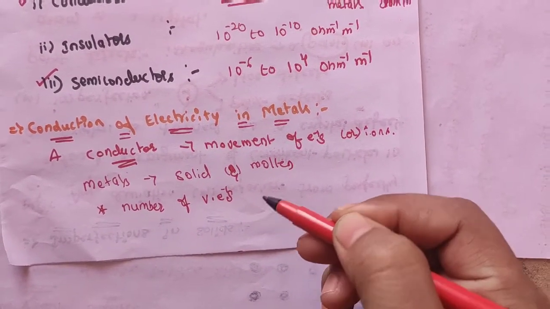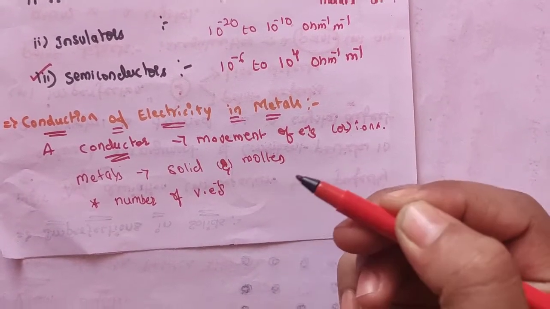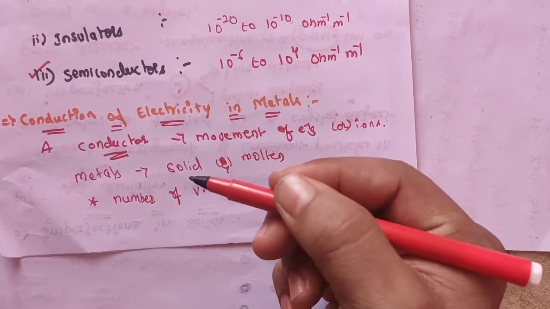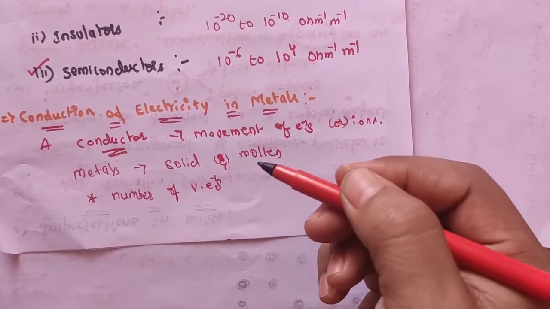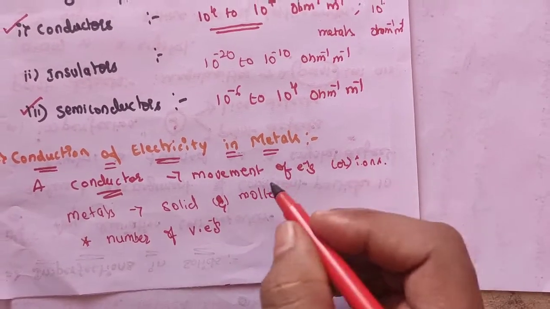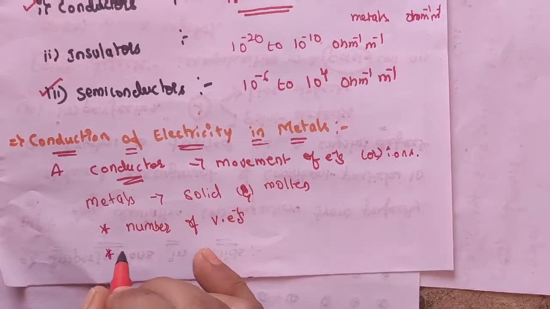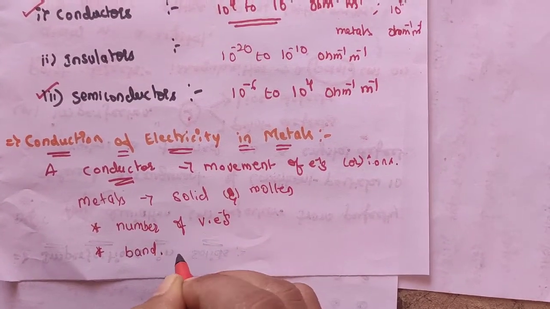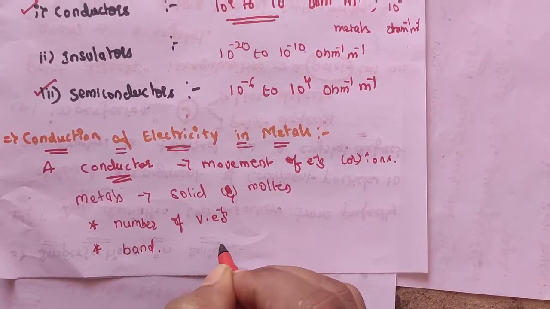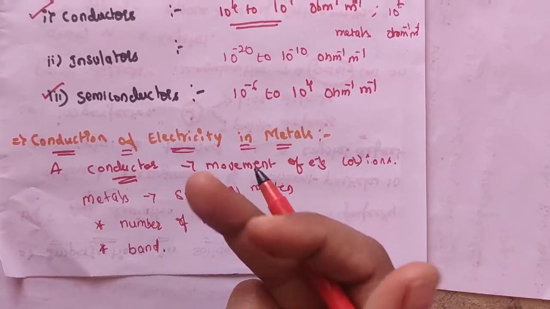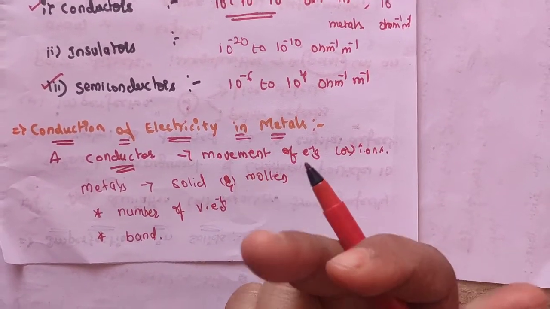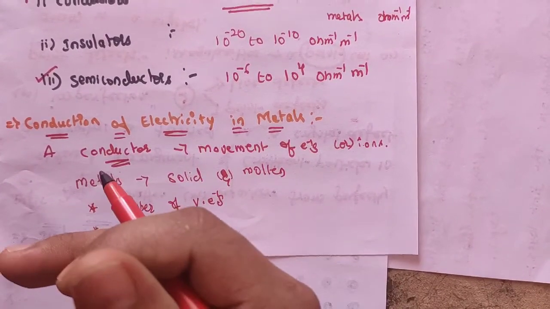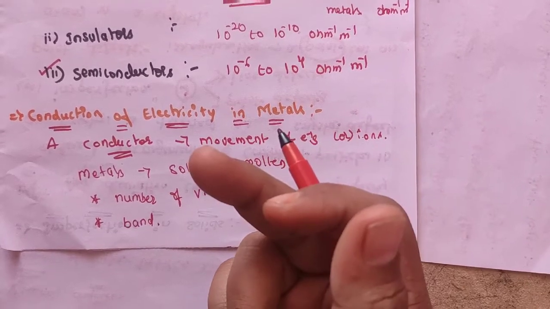The atomic orbitals of metal atoms form molecular orbitals which are so close in energy to each other as to form what is known as a band. You should remember that band. If this band is partially filled, or it overlaps with a higher energy unoccupied band, called the conduction band, then the electrons can flow easily under an applied electrical field and the metal shows conductivity.